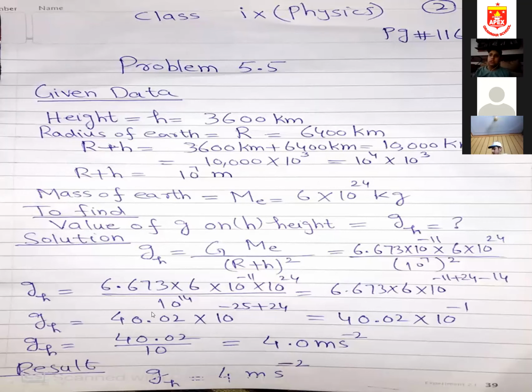So how does 40 come? 6.673 multiplied by 6, you will get 40.02. And 10 to the power minus 1, if it goes down, it will be plus 1, 10 to the power plus 1. So 40.02 divided by 10, you will get 4 meter per second square. So our value of g at height h is 4 meter per second square. This is the end of the numerical 5.5.